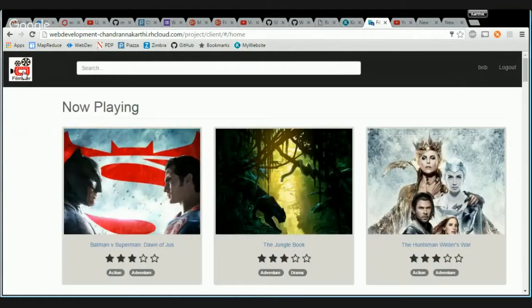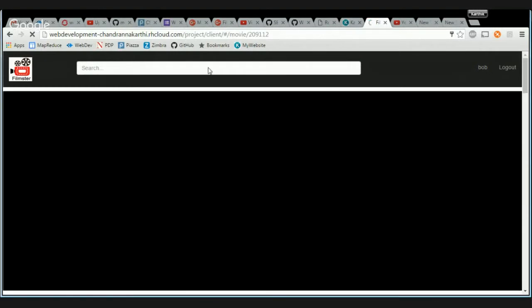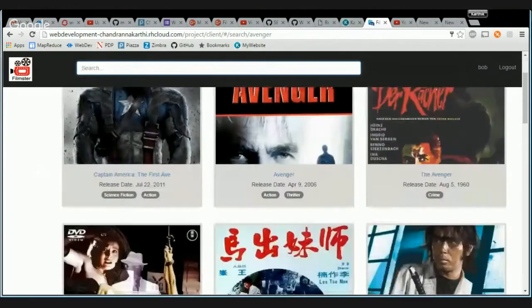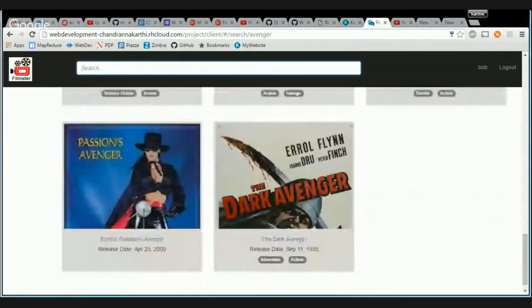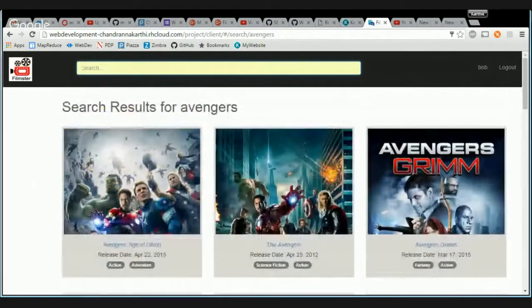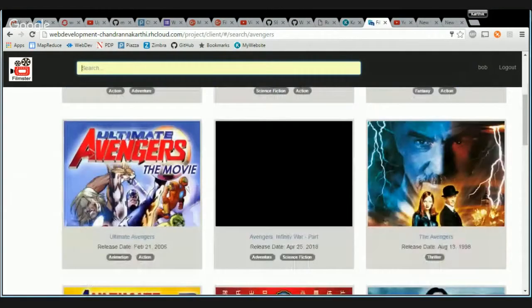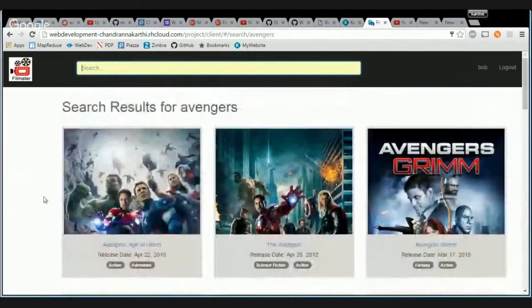Now going forward, what else? I didn't show you guys how I could search. I could go to practically any part of my page and search whatever I want. Say Avenger, it displays all the results for that. Same format that I maintained with the homepage: the movie, the name, the link, the release date, the genres, and all the search results here.